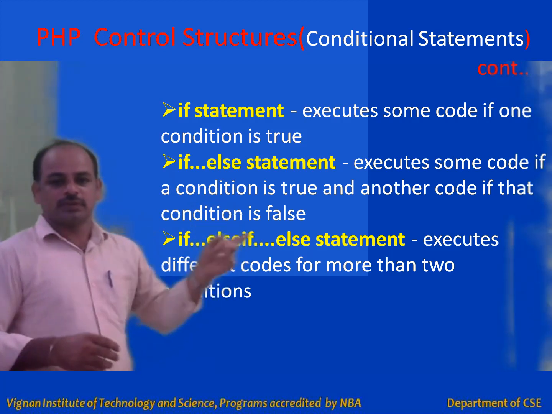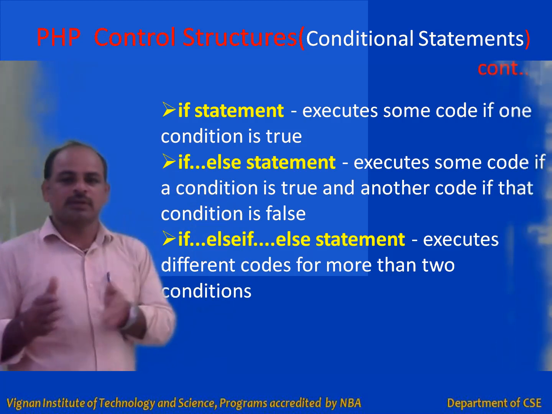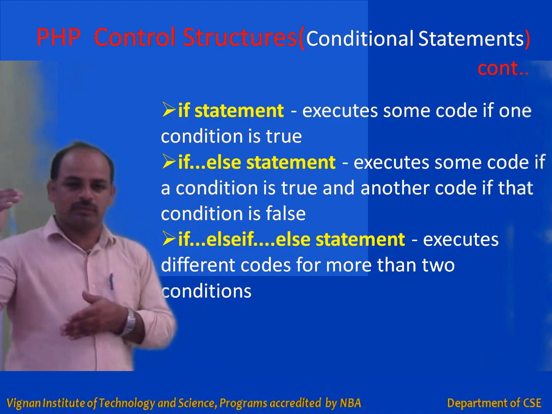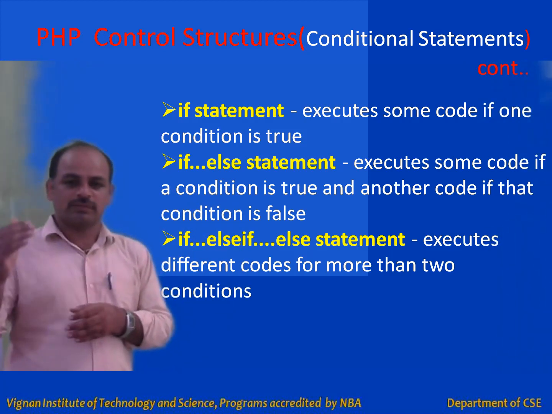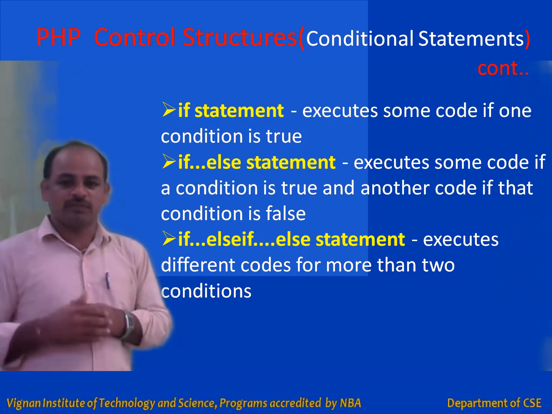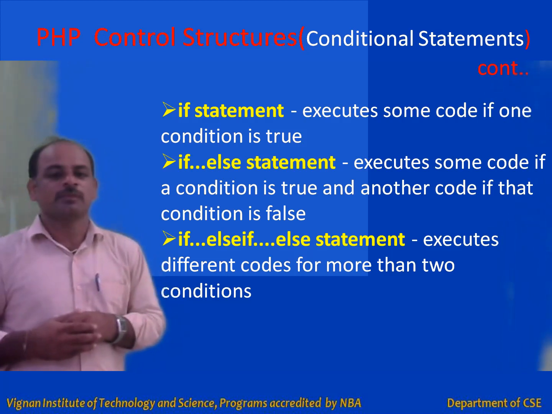Right? The next one is the else-if ladder. The if-else selects one from two alternatives, whereas else-if selects one from multiple alternative sets of instructions.